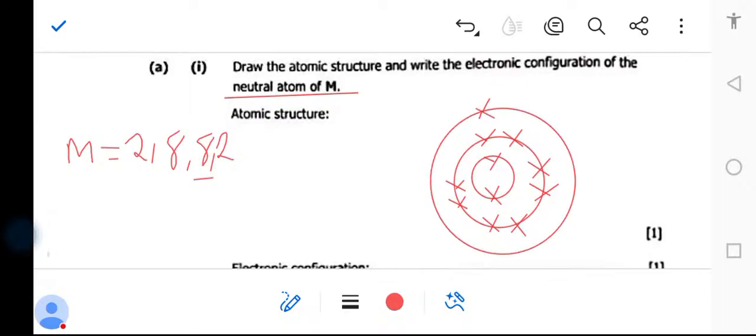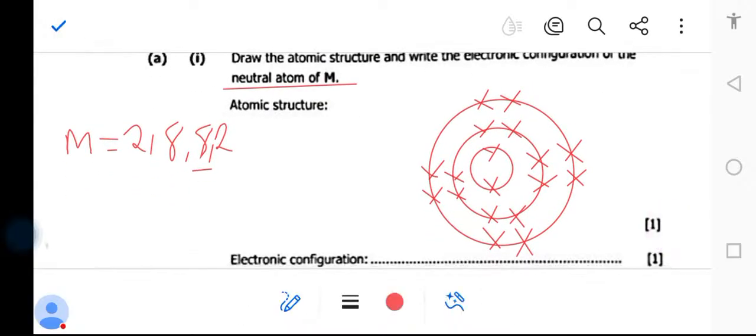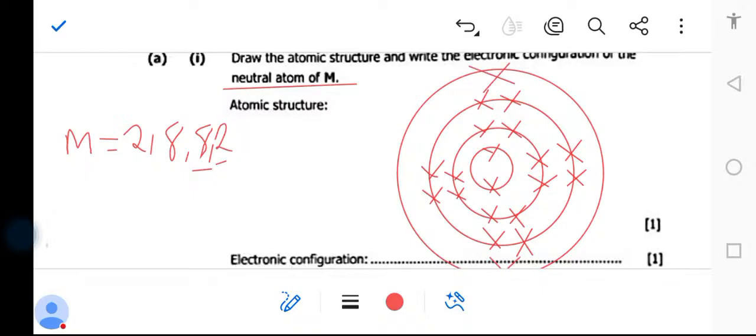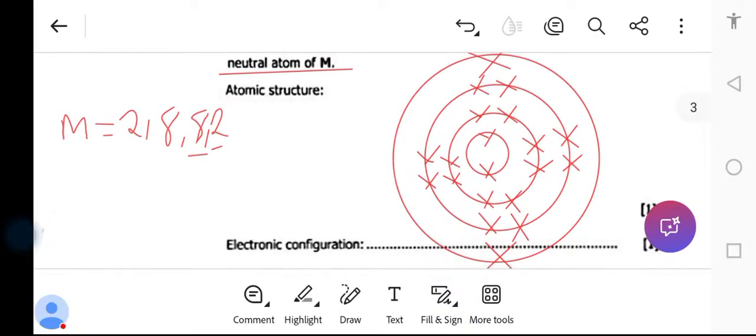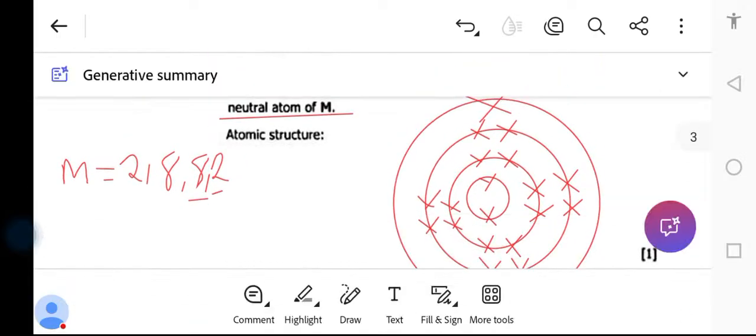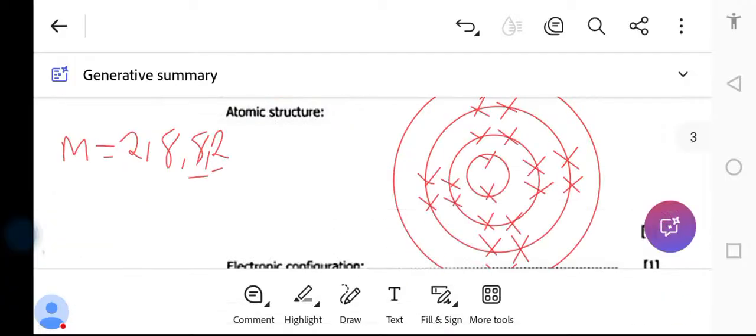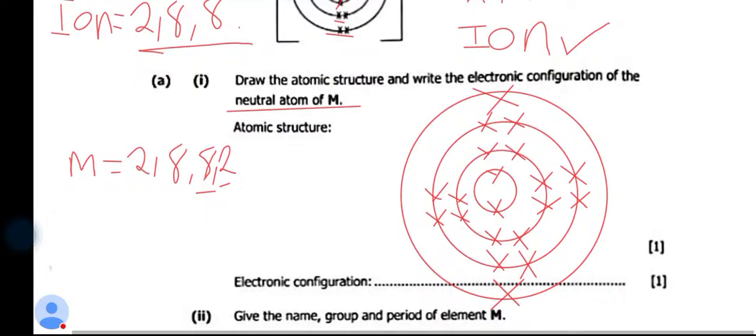Okay, so we're going to say it has 1, 2, 3, 4, 5, 6, 7, 8. And the fourth shell, if you check, it has what? It has 2. So the fourth one has 2. This is the electronic configuration. Are you getting that? This is the electronic configuration that you needed to draw here. This is the electronic configuration of a neutral atom.